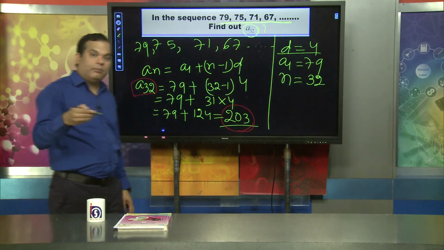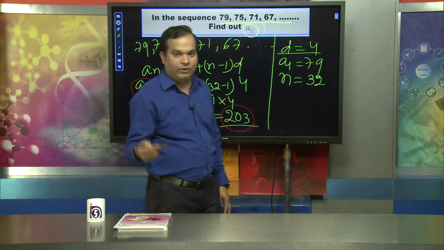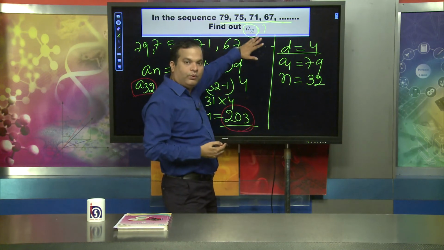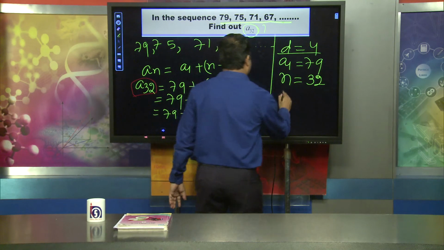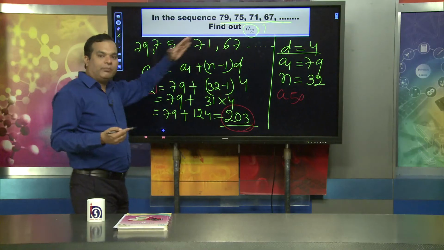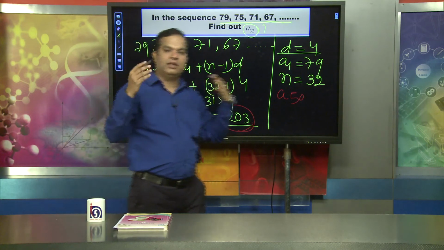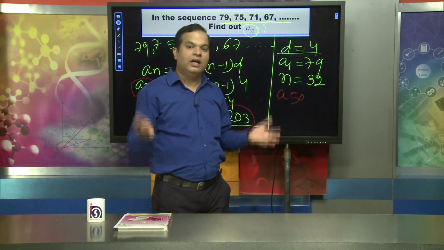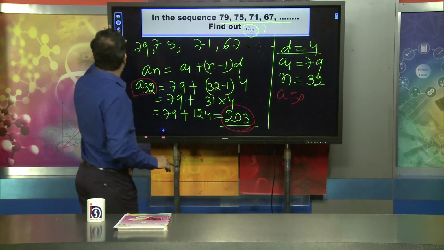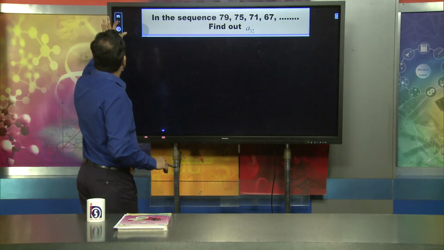But the thing is, by using that formula an = a1 + (n - 1) d, suppose in place of a32 we are going to find a50. Can we find it? Yes, we can. In place of n we put the value 50, and by putting it in the formula an = a1 + (n - 1) d, we are able to find the value of a50, a35, a39, a100, any term we want. This is very important, and by using that formula we can find the value.